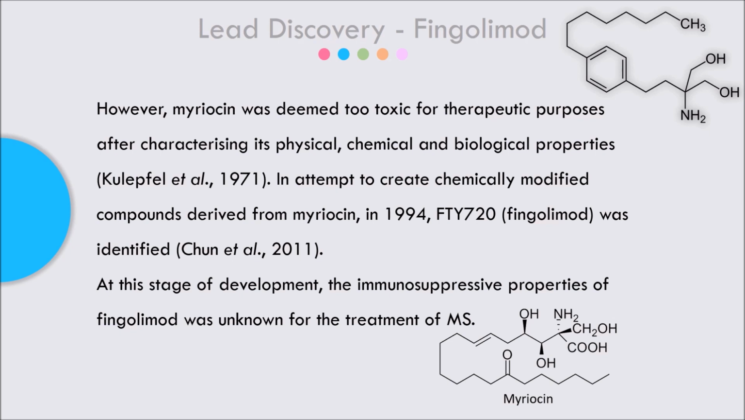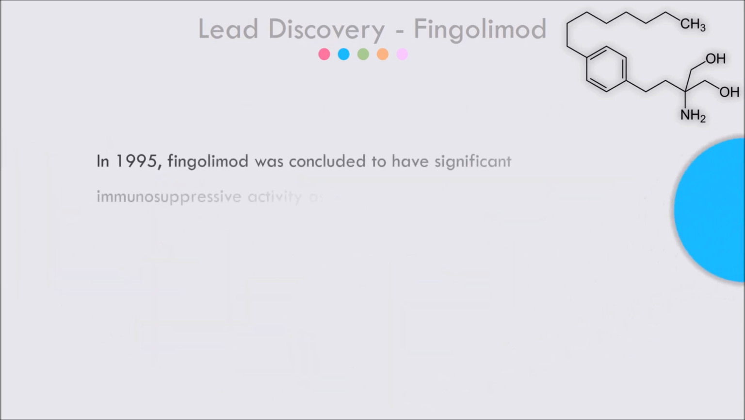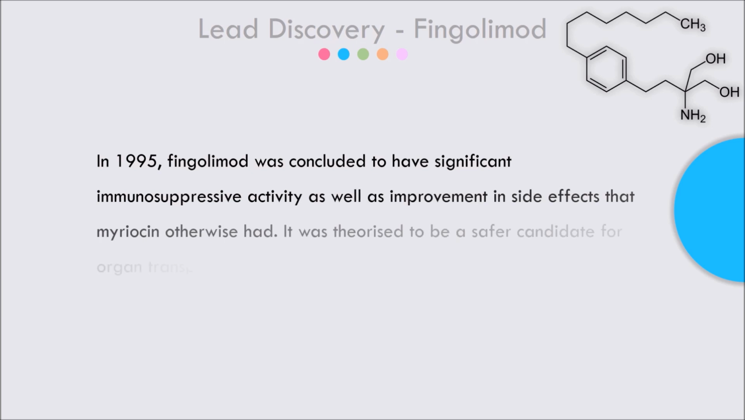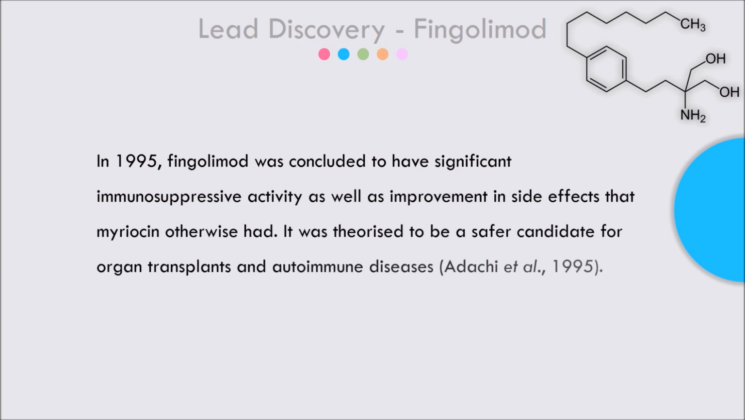And at this stage of development, the immunosuppressive properties of fingolimod were actually unknown for the treatment of multiple sclerosis. In 1995, fingolimod was concluded to have a significant immunosuppressive activity, as well as improvement in side effects that myriocin otherwise had. It was theorized to be a safer candidate for organ transplants and autoimmune diseases.